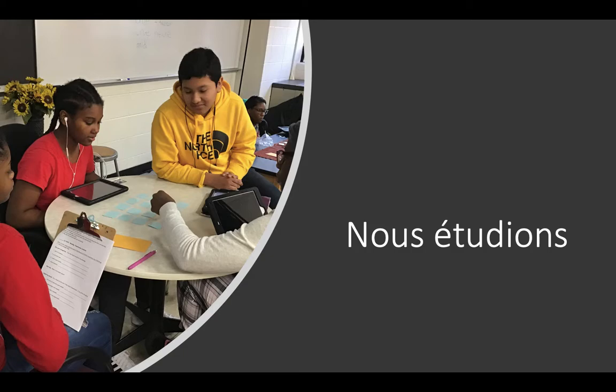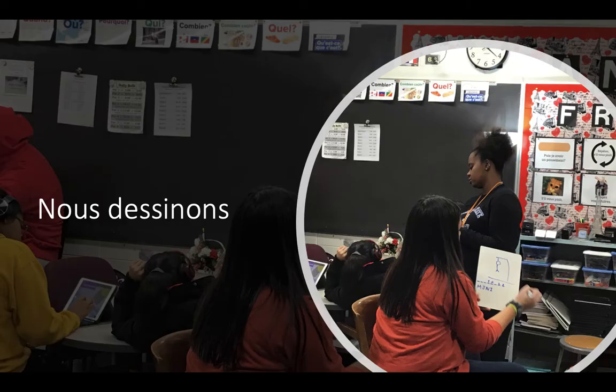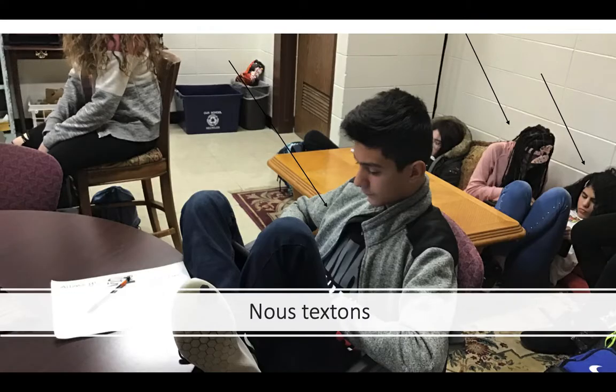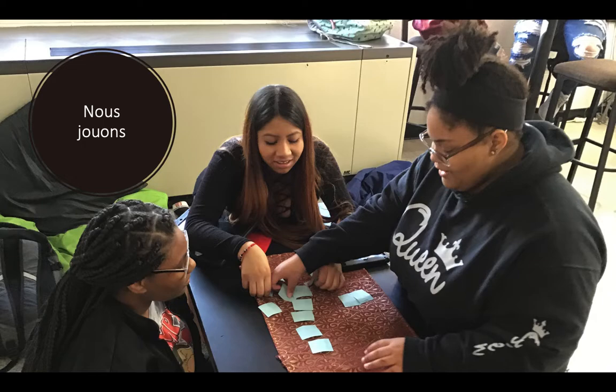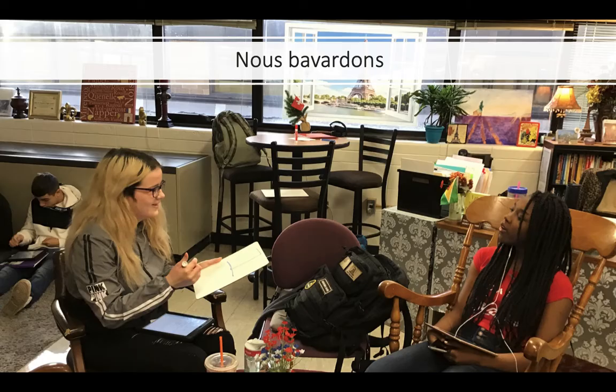Let's look at another example. Nous dessinons. Nous textons. See, there's people in the background texting as well, not just Jonathan. Nous jouons. Nous bavardons. So, how did I do this? How did I know how to spell it?